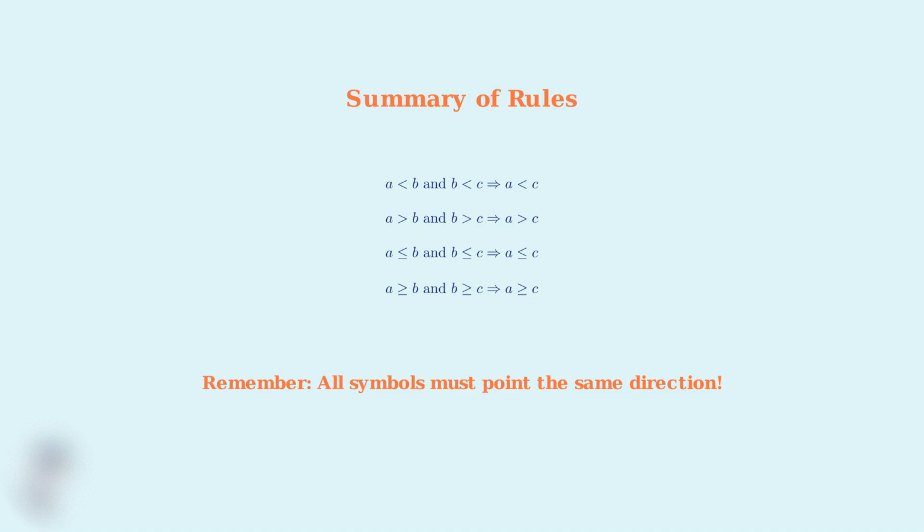To summarize, the transitive property works with all four inequality symbols: less than, greater than, less than or equal to, and greater than or equal to. The key is maintaining consistent direction throughout the chain. This fundamental rule will be essential as we move forward to solve actual problems using the transitive property. Now let's work through our first example to see the transitive property in action. This will be a simple numerical example that clearly demonstrates how the property works.